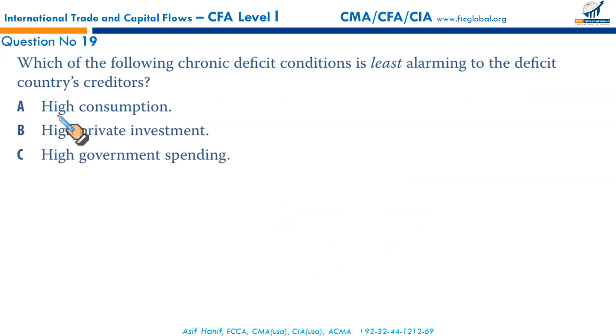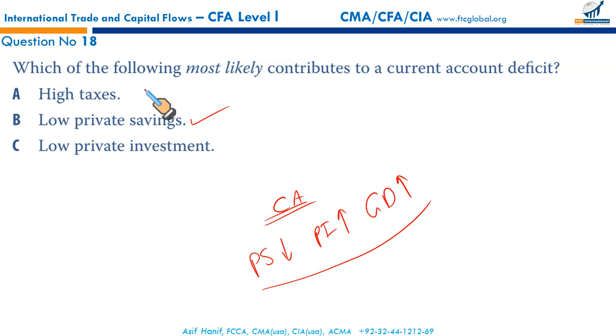Look no further. Which of the following chronic deficit conditions is least alarming to the deficit country's creditors? Well, as just discussed in the previous slide, low private savings, high private investments, and more government spending and low government saving can result in current account deficit.